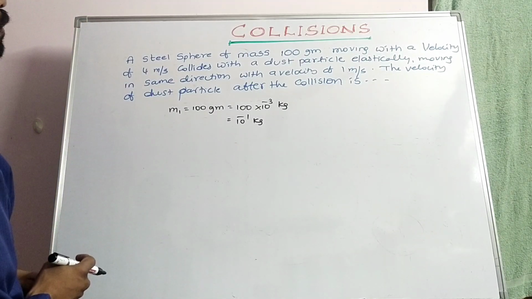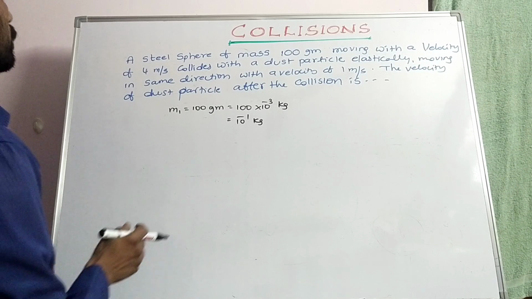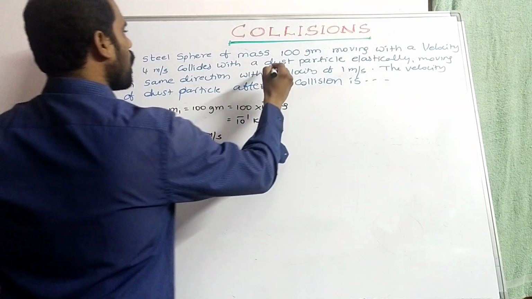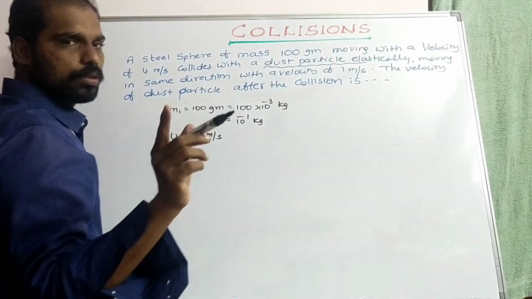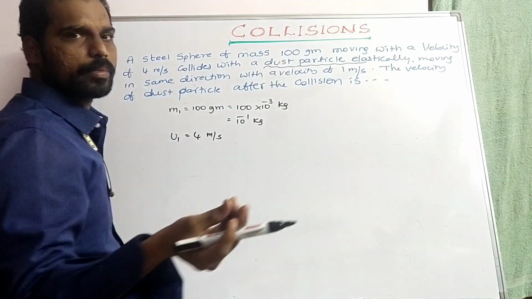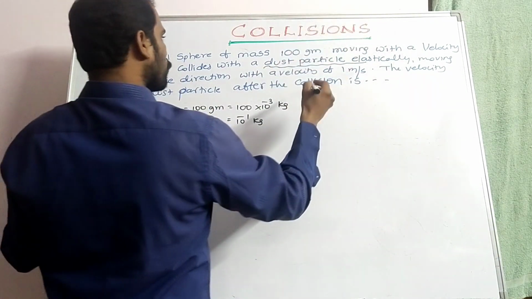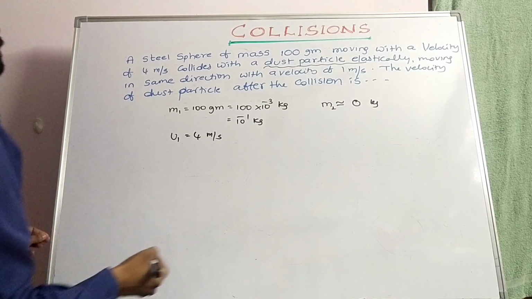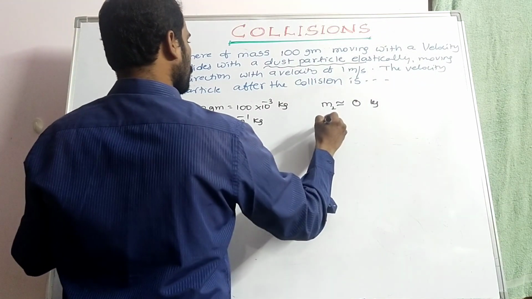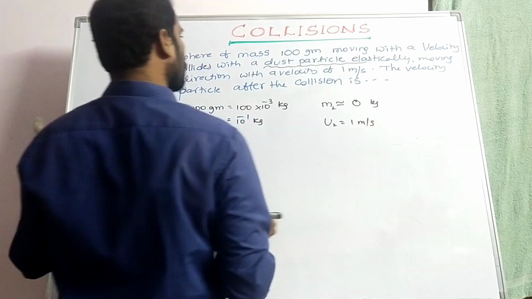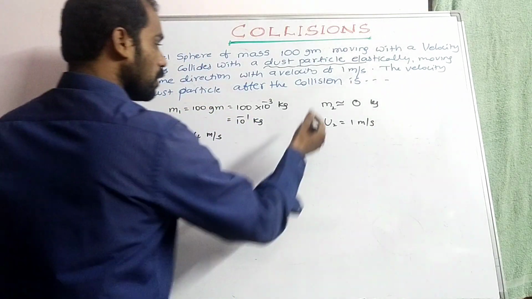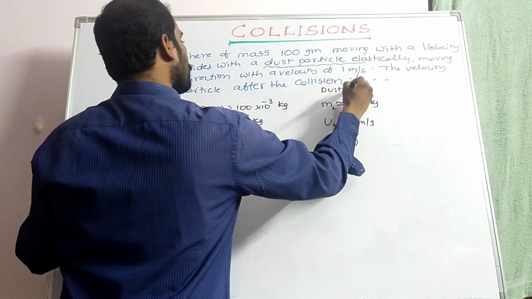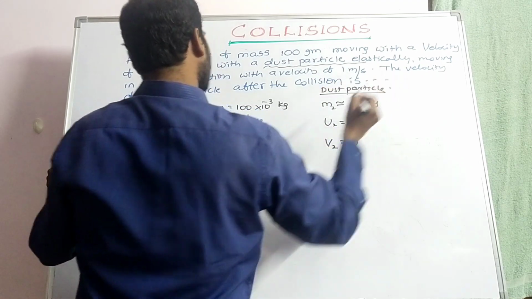And then with a velocity of 4 meter per second, so u1 is equal to 4 meter per second. It collides with a dust particle. Keep it in your mind: the dust particle is nothing but a massless particle, just floating. So we have to take m2 as nearly 0 kg, moving in the same direction with a velocity of 1 meter per second. Here u2 is equal to 1 meter per second.